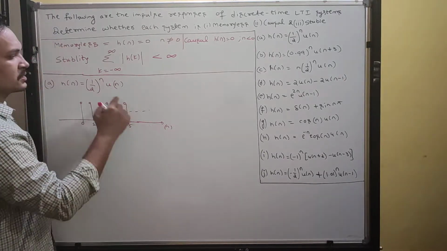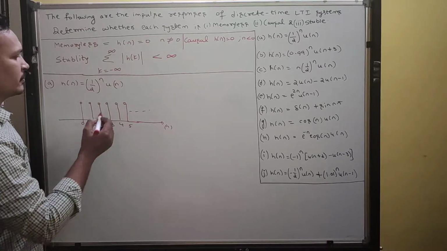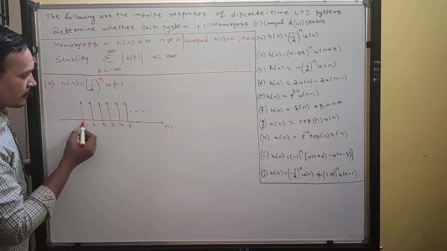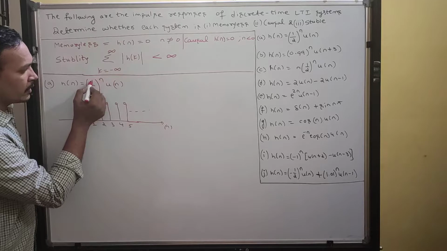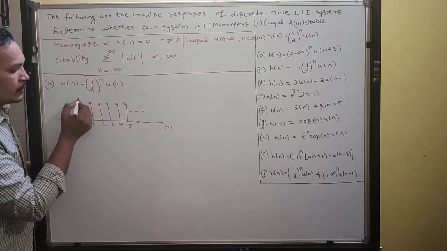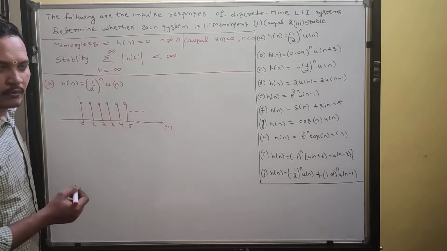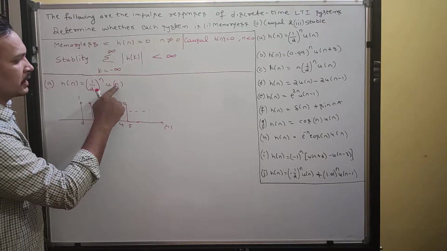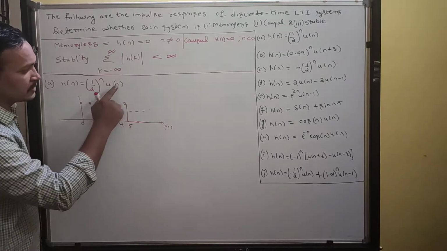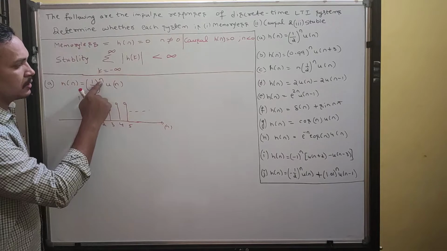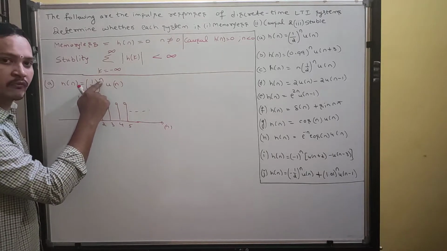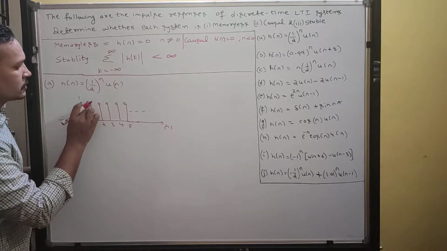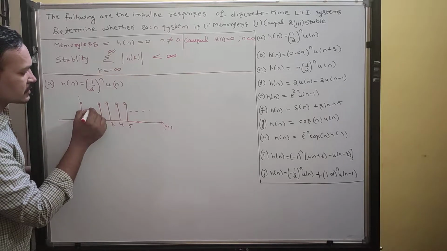Okay, what I sketched is only u of n. But put n equal to 0. 1 by 2 power 0, you will get 1. The first magnitude will be 1. Next, put n equal to 1. What will you get here? 1 by 2 power 1. You will get half. So your magnitude decreases.